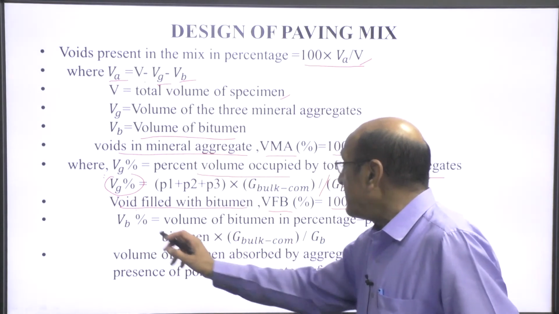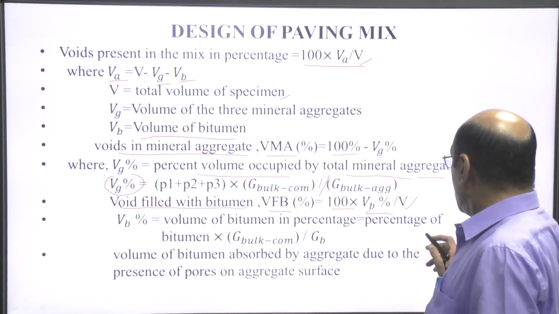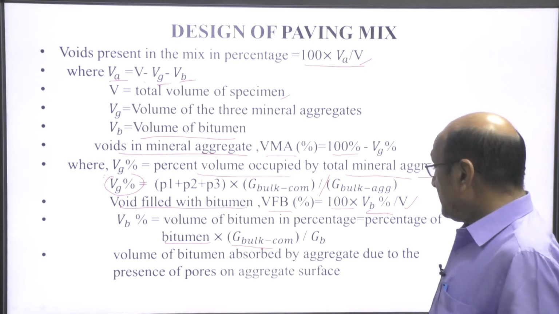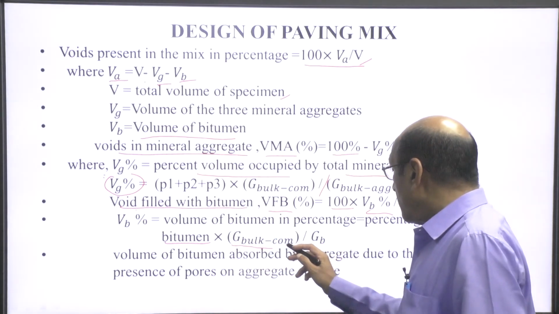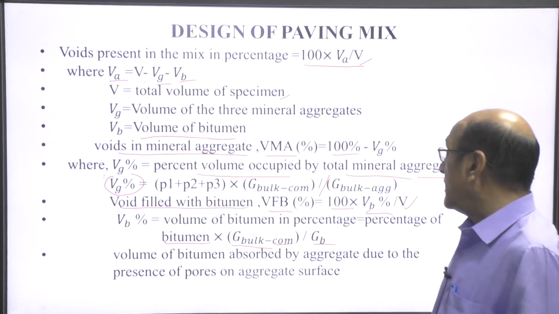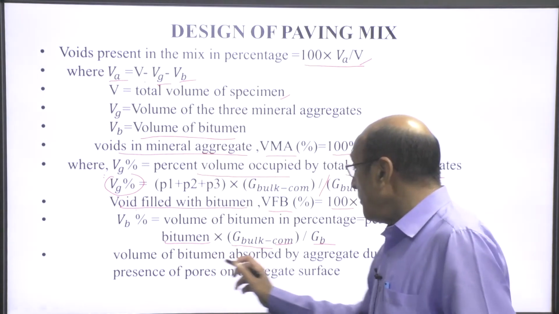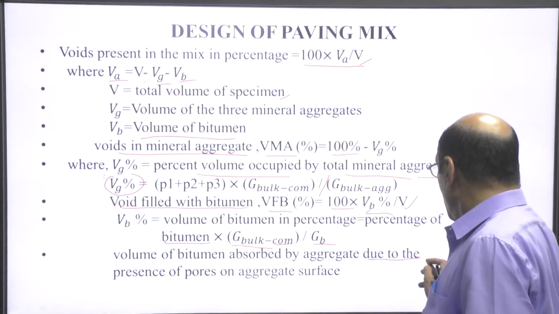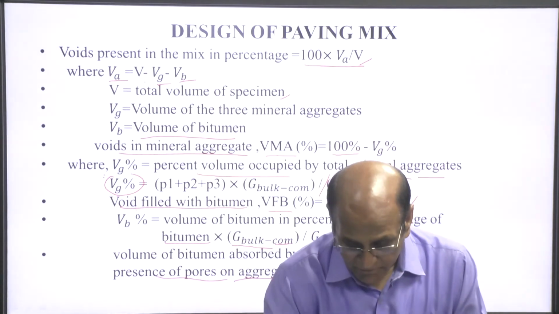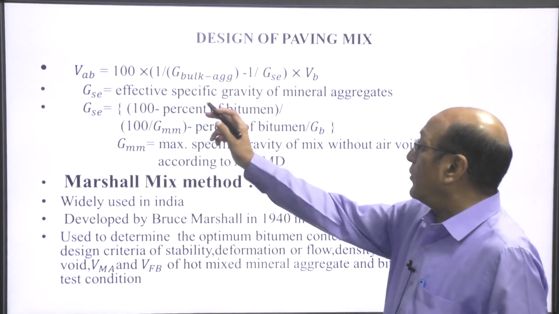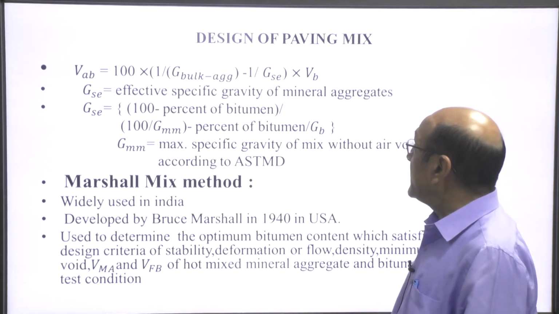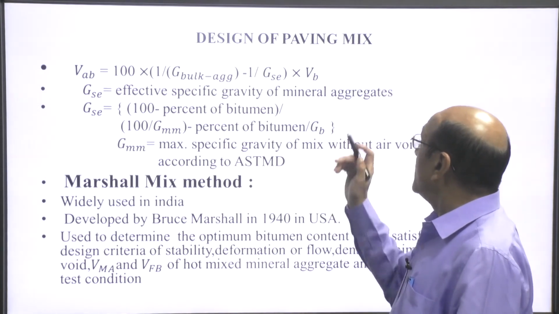So, the volume of the bitumen in percentage is equal to the percentage of bitumen into the specific gravity of the combined aggregate, divided by G B, the specific gravity of the bitumen. The volume of the bitumen absorbed by the aggregate due to the presence of pores on the aggregate surface is V A B = 100 into (1 by G bulk aggregate minus 1 by G S E) into V B.